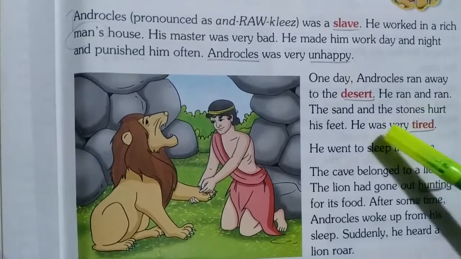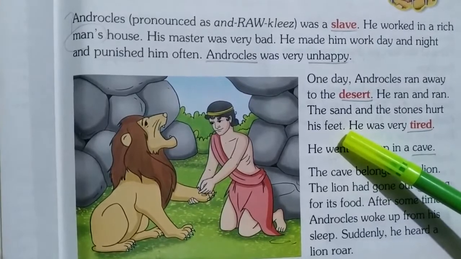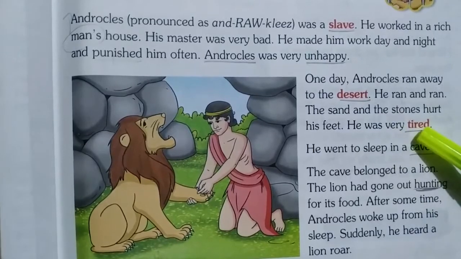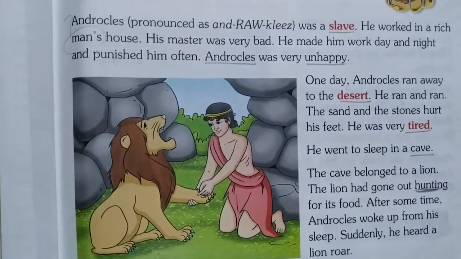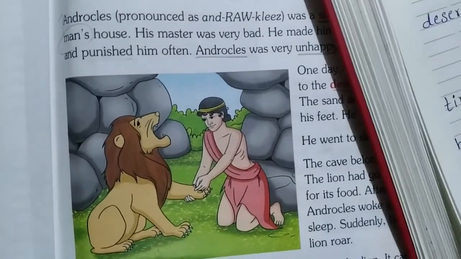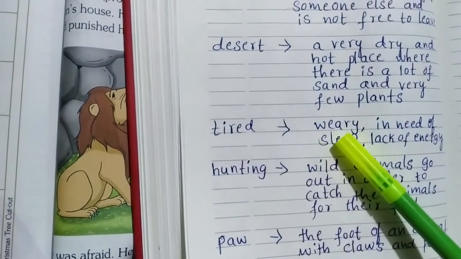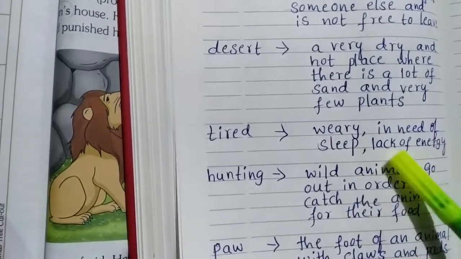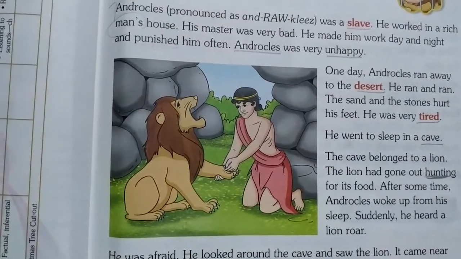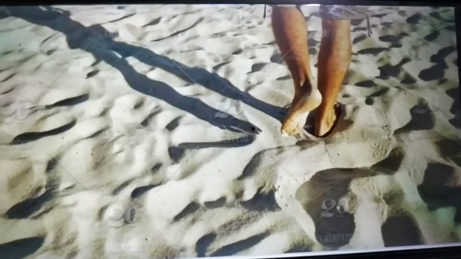Although it is a hot place, that sand and stone started to hurt his feet. So, he was very tired of running. Who was tired? Androcles. He was very tired of running. Children, do you know what is the meaning of tired? Tired means very sleepy, or in need of sleep, or lack of energy. Because he started to run from his master's house, finally he reached the desert, and he was very tired.